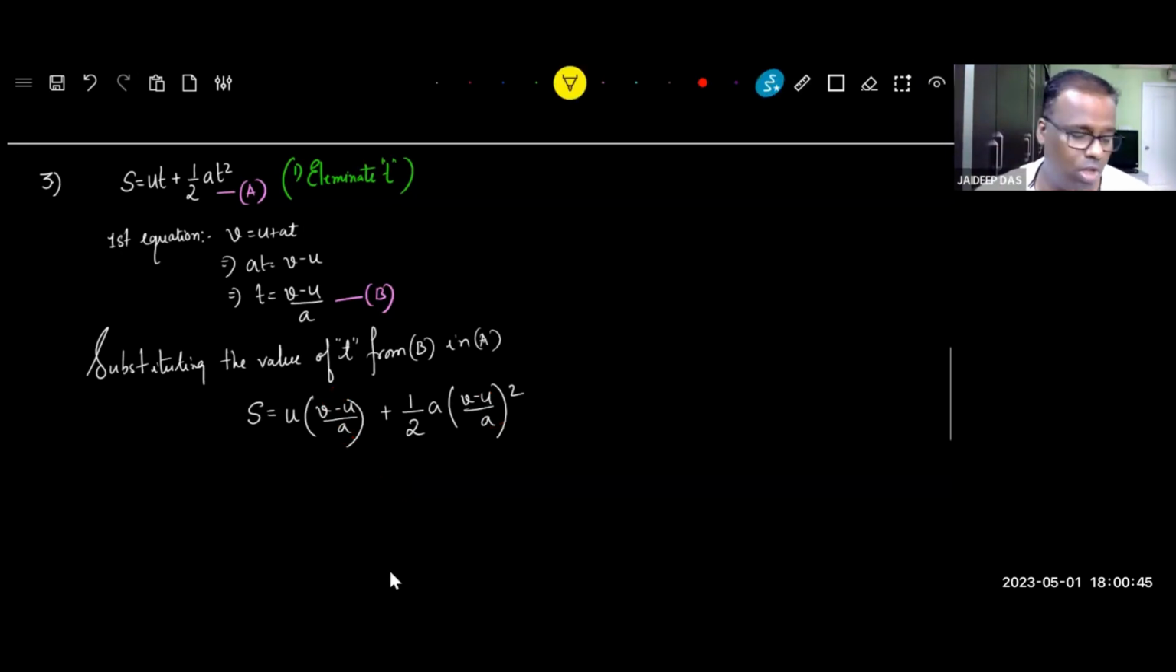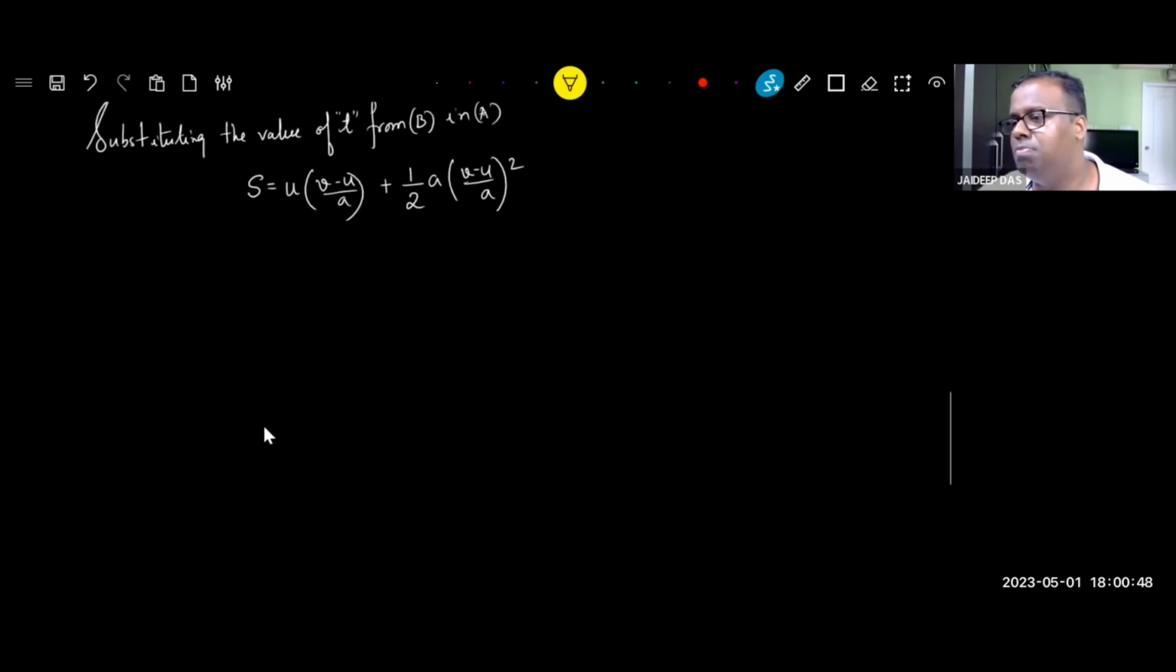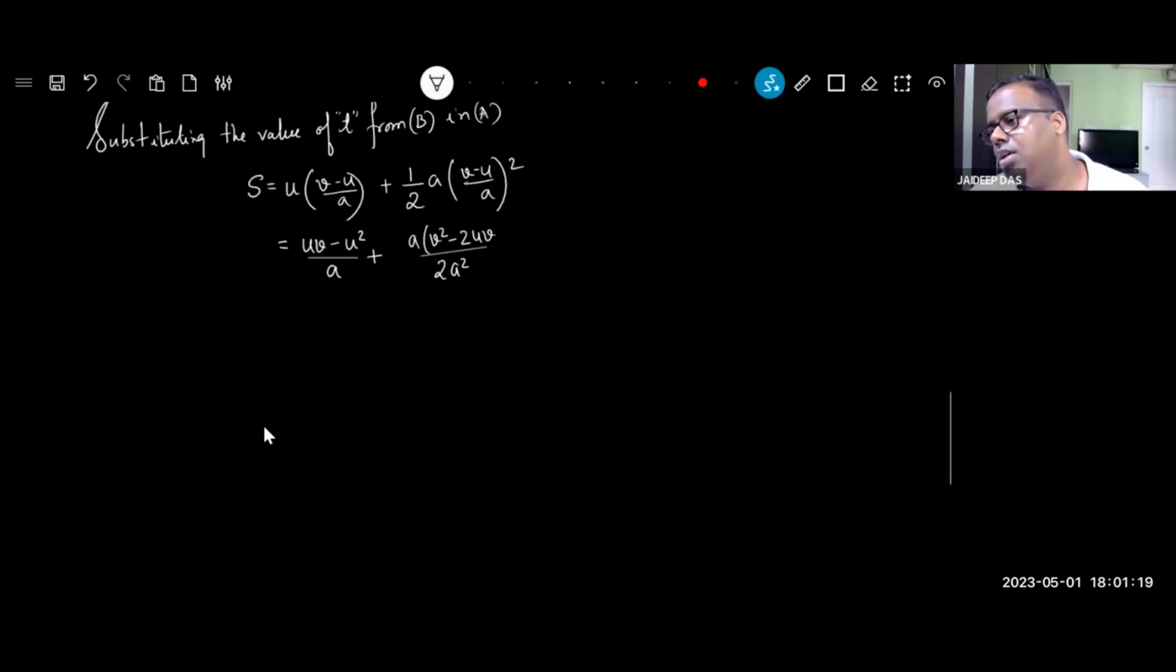Right, chalo. So now we only have to go for simplification. U into V gives me UV minus U square divided by A, plus. Here I have got a 2 which multiplies with the square of A in the denominator, so it is 2A square. However, since I have an A here, I retain my A and write (V minus U) whole square. How many of you understood this?